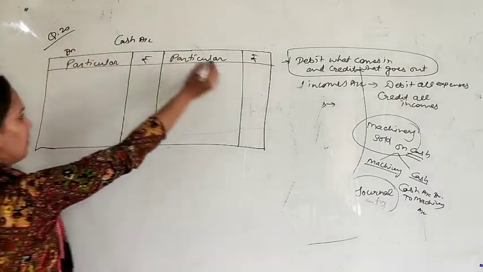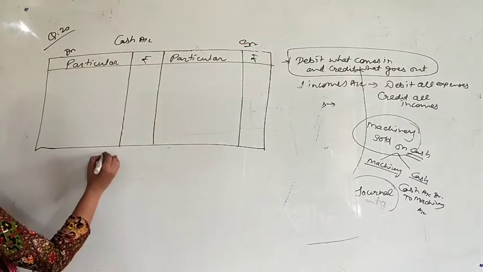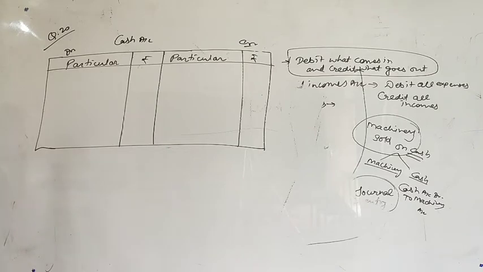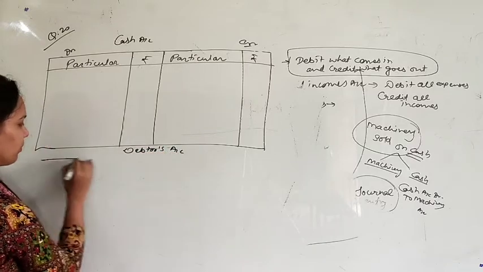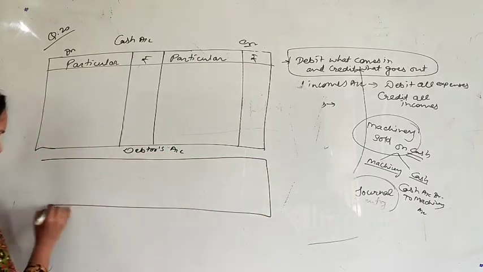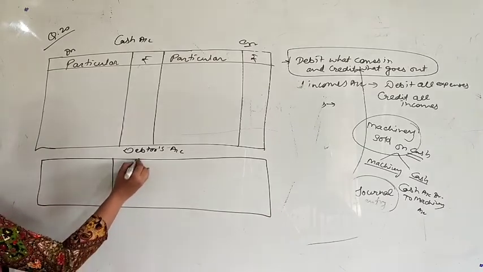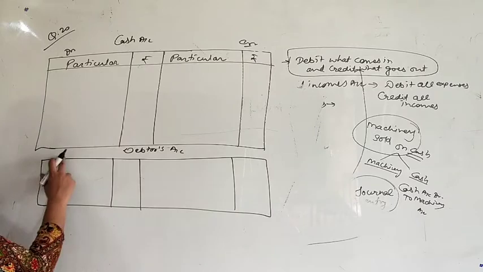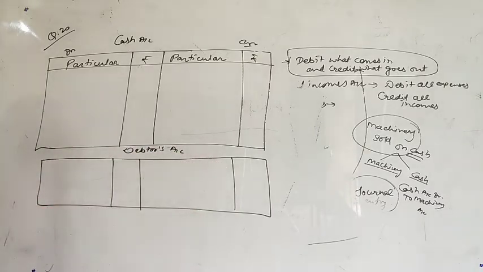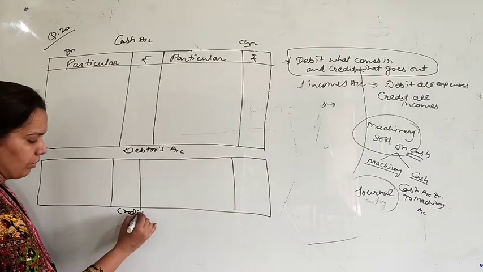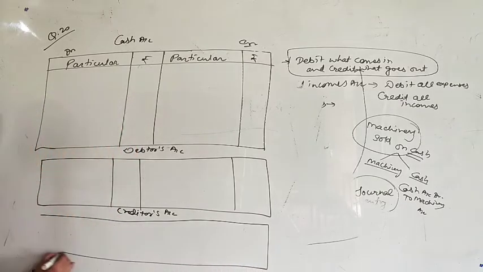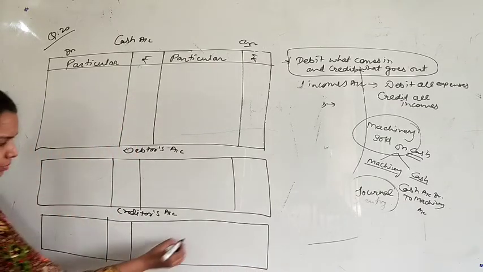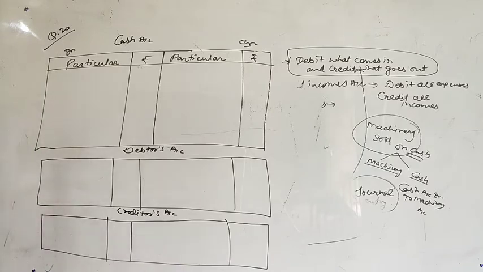This side is debit, this side is credit. Okay. Next is debtors account and creditors account. Debtors account, same thing will be debit, credit, particular amount, okay. And last will be creditors account. These are 3 accounts. So see the first transaction, that is sold goods for cash.